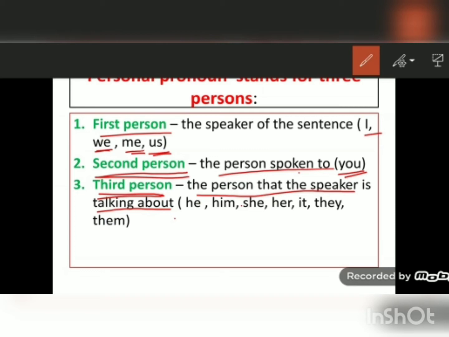It can be he, him, she, her, it, they, them.